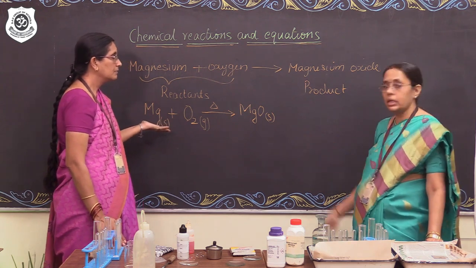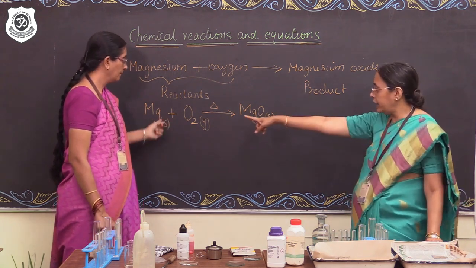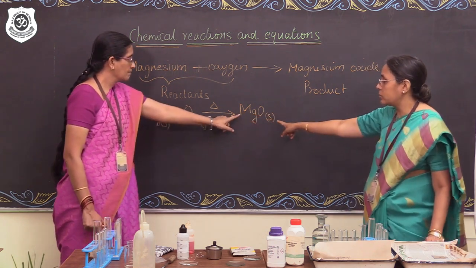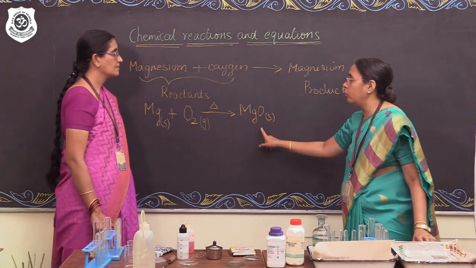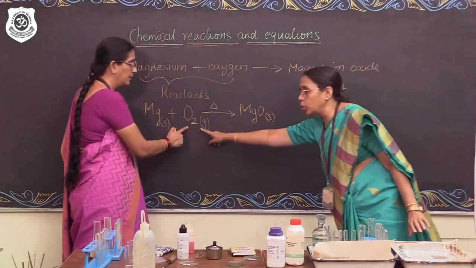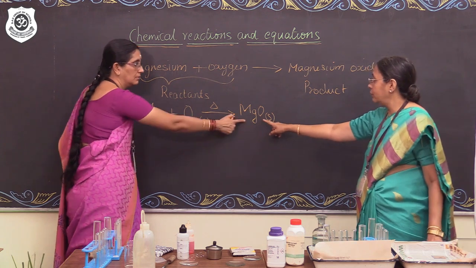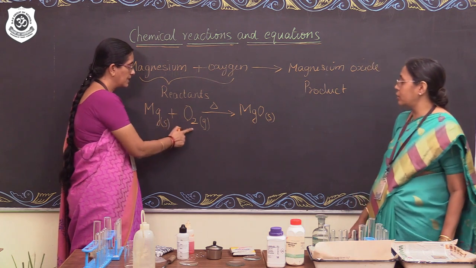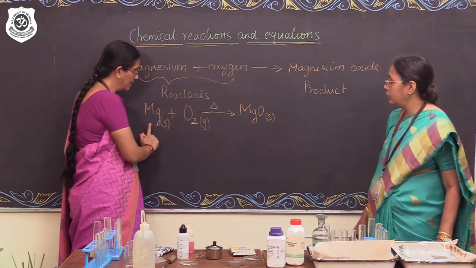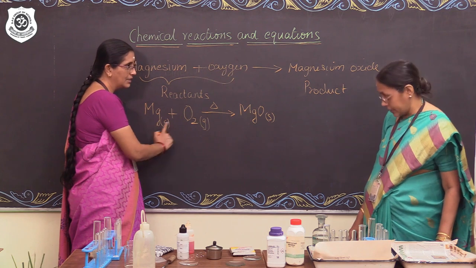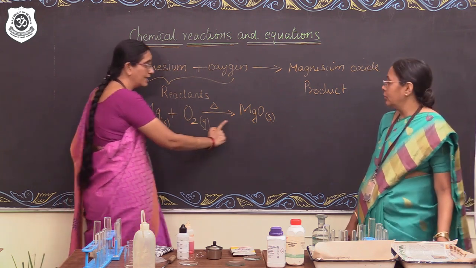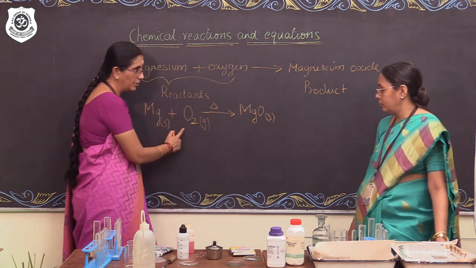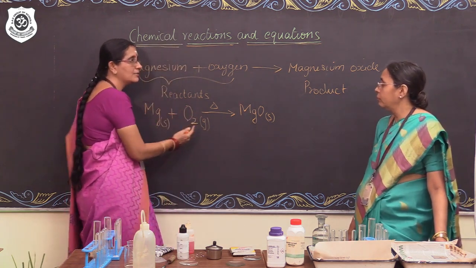Yes, it is very obvious that it isn't happening because I find one atom of magnesium and two atoms of oxygen reacting, whereas on the product side, the product has MgO. Yes, ma'am. I find here it is O2, a molecule of oxygen, whereas I find only O. I wonder what happened to the other oxygen that was in the reactants. Ma'am, Padma ma'am, would it make more sense if I say a mole of magnesium reacts with a mole of oxygen to give a mole of magnesium oxide? So, like you very clearly pointed out, the oxygen part is not balanced.